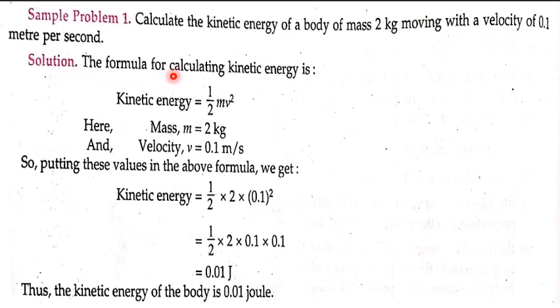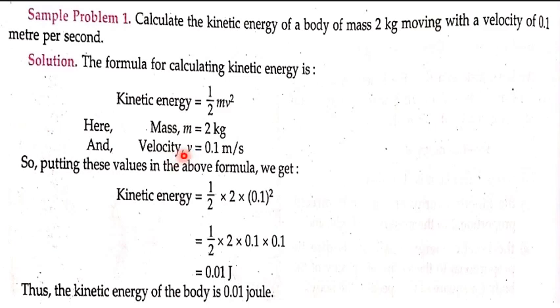So we know that the formula for calculating kinetic energy is half mv square, and mass is given here, it is 2 kg, m is equal to 2 kg. The symbol of mass is small m, and velocity is given here, it is 0.1 meter per second, that is v is equal to 0.1 meter per second. Now don't confuse telling v is final velocity, we don't have u here. So whenever there is only one velocity given, you're going to take it as v only. You're not going to confuse it with u.